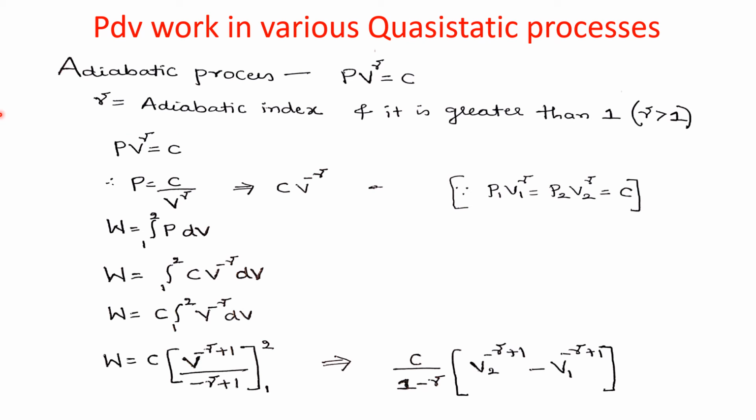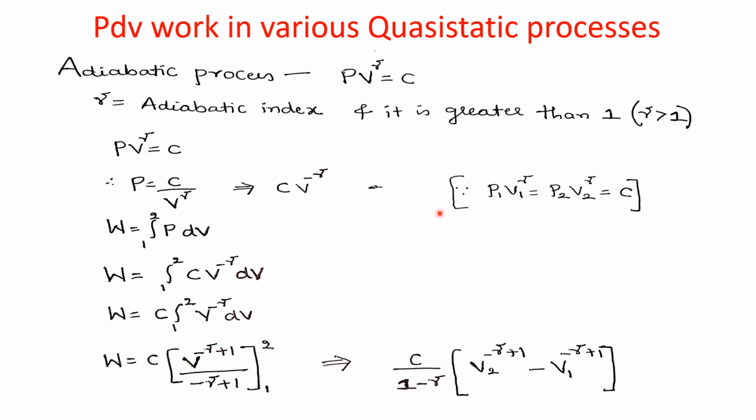The same procedure we are applying here also, how we have calculated for polytropic process. So PV to the power gamma equal to C. So let me write the equation for P here. P equal to C divided by V to the power gamma equals to C into V to the power minus gamma. I will take this to the numerator. So here also we can write similar P1 V1 to the power gamma is equals to P2 V2 to the power gamma equal to C. We can write this equation in this form because we have written PV to the power gamma equal to only C, adiabatic process. Then if the system is moving from state 1 to state 2, we can write this equation in this form.